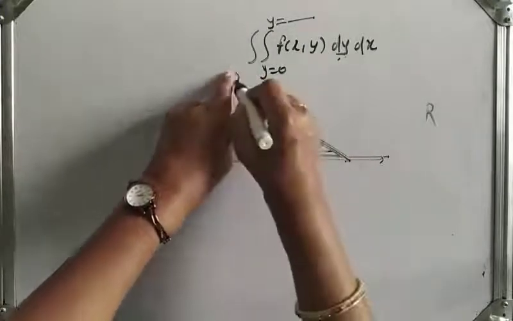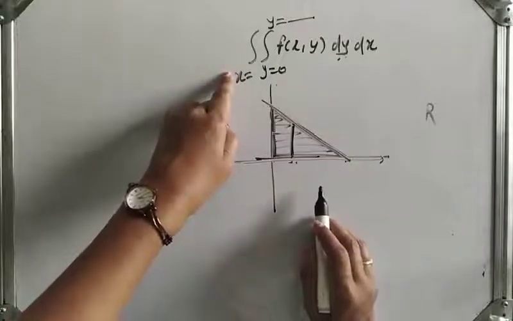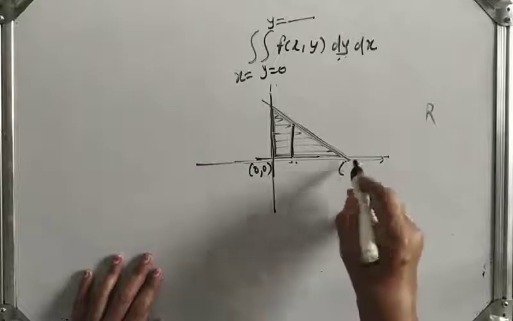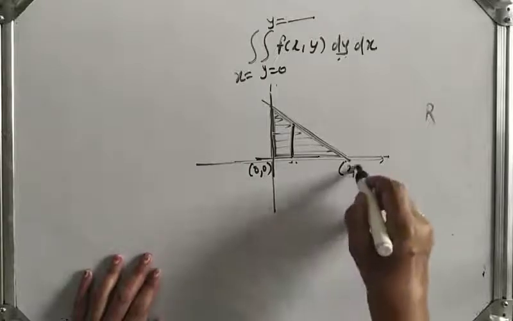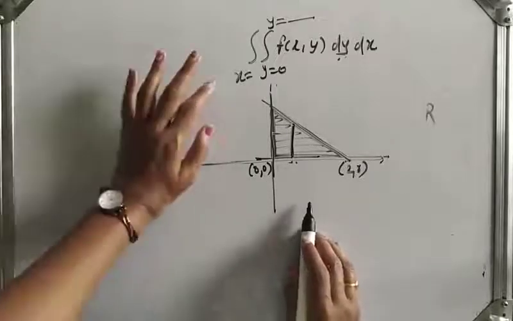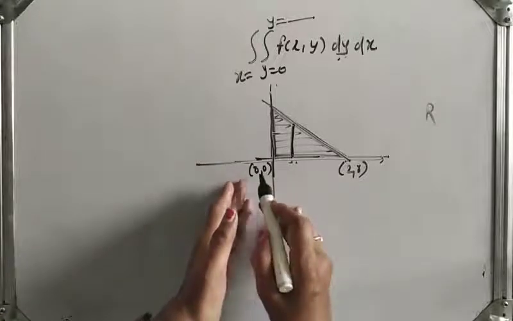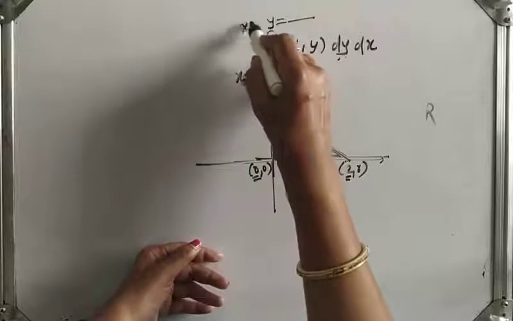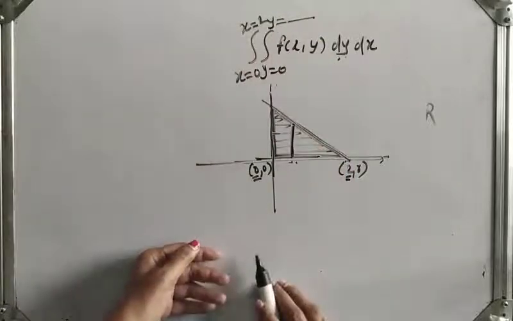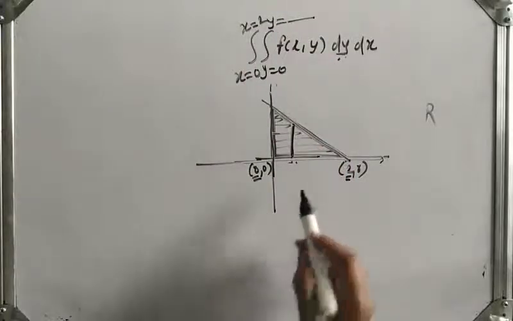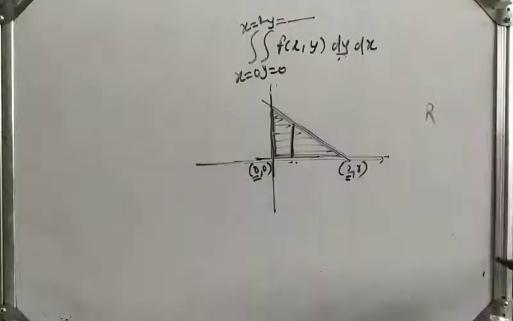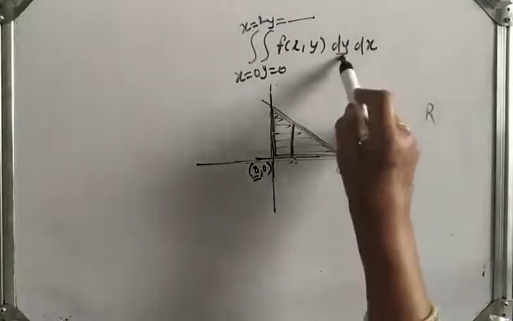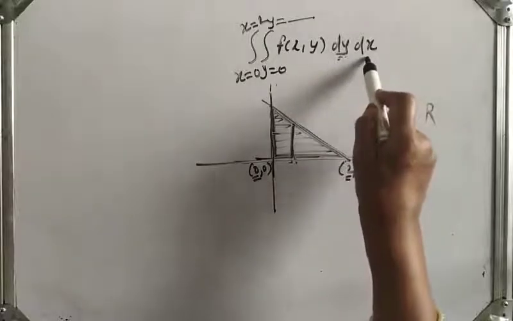And for x, we will suppose it is 0 and suppose it is 2. Okay, so for x we will take the constant, x is equal to 0 to x is equal to 2. Okay, so just remember this thing, if we take the strip parallel to y axis, then integrate with respect to y first and then integrate with respect to x.